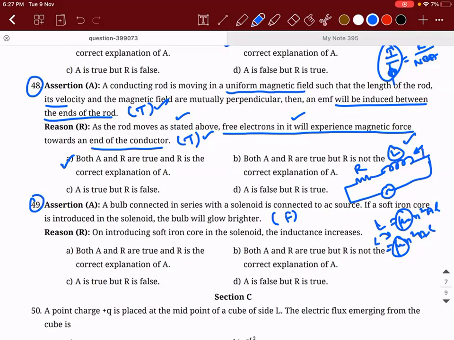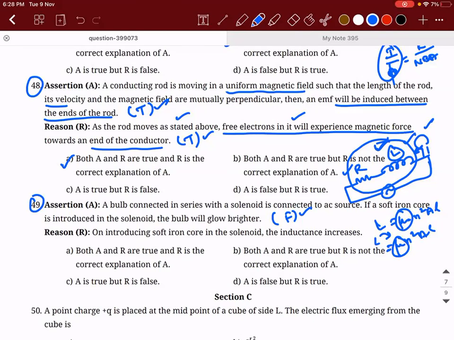So what did they do? To this kind of series connection, they connected a bulb. Now, the resistor is as it is. This inductor is there. If the resistance of that inductor is increased, what will happen to the flow of current through the circuit? Will it decrease or increase? If you increase the resistance value of any device, will the current be able to flow smoothly? No, sir. So inductance is increasing. As a result, the net resistance is increasing. Hence, the bulb will glow dimmer. It will not be able to glow brighter. That is why it is false.